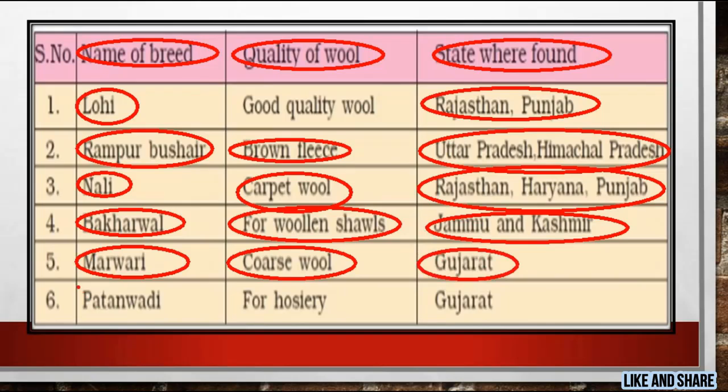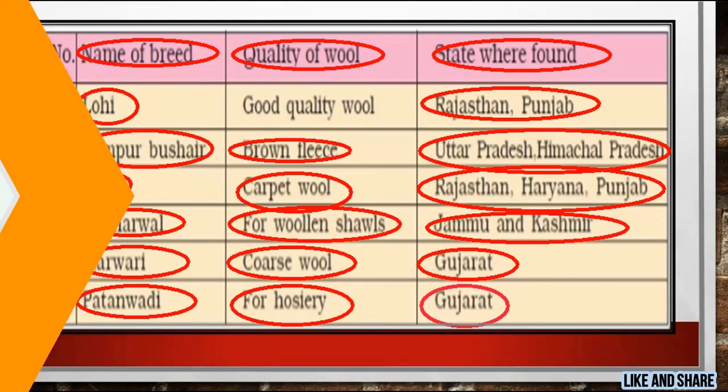The next one is Patanwadi, and students, this Patanwadi breed of sheep is basically reared for hosiery purposes, meaning to say wool purposes, and this breed of sheep is found in Gujarat.